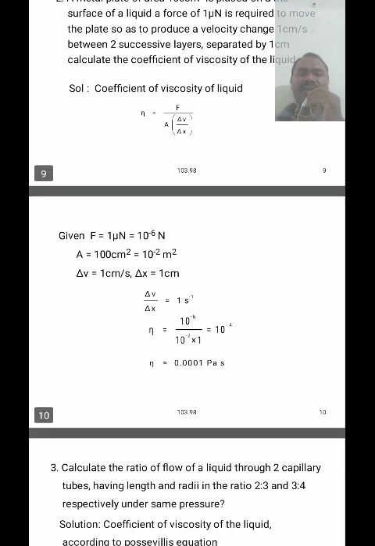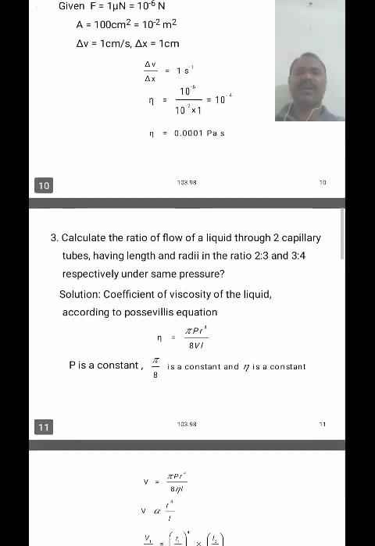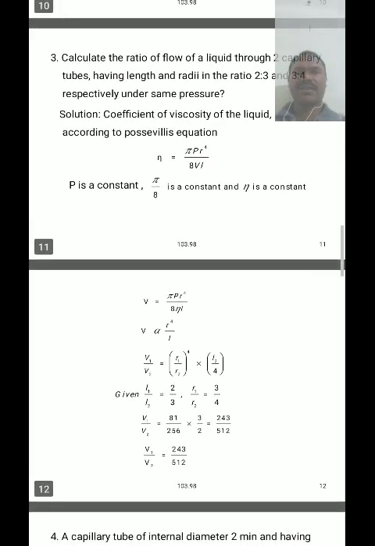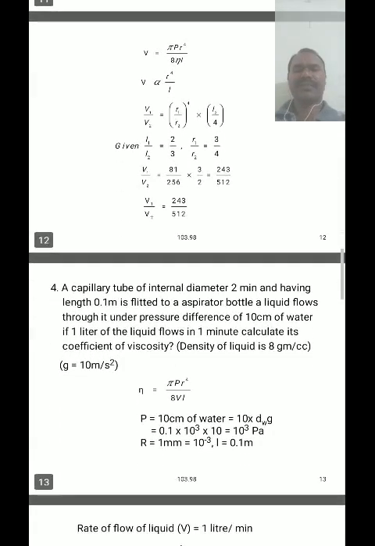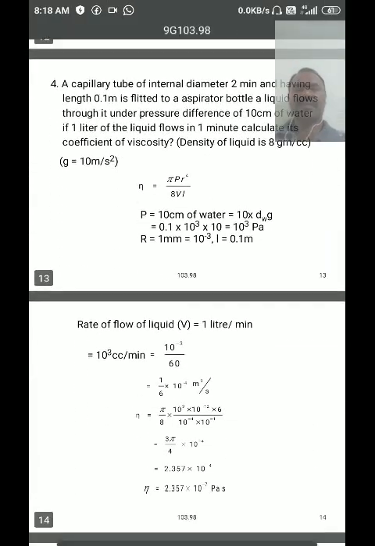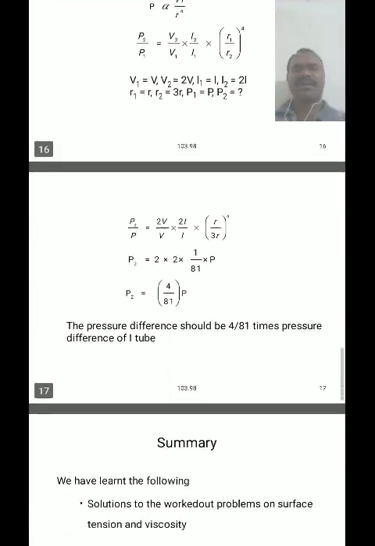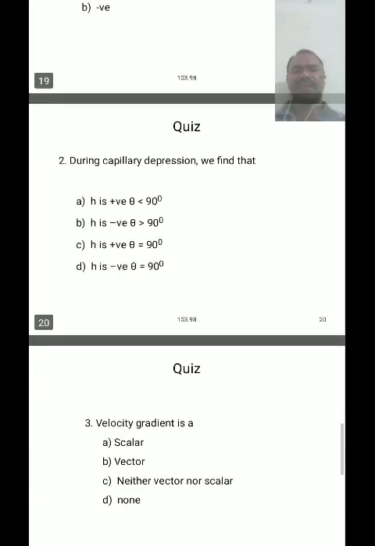Then eta we have to calculate by using this formula. In this way we have to calculate. Note this down, or take a screenshot. That is the third question, this is the fourth, and this is the fifth. These are the questions we have to discuss in the next class.